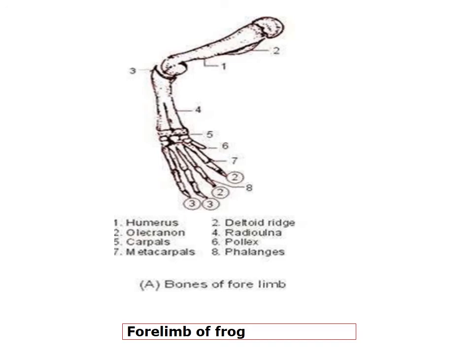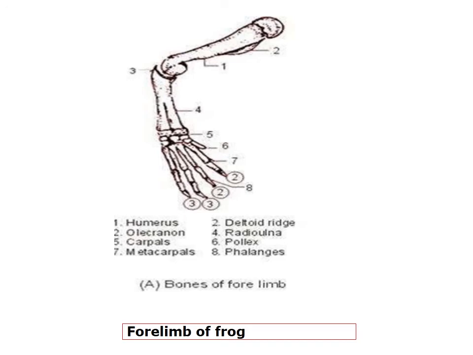Here this one bears 0 in the case of the first finger, here it has 2, here it has 2, here it has 3, and here also it bears 3 phalanges.